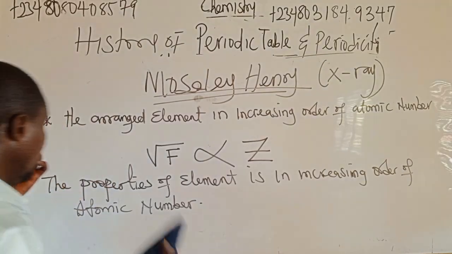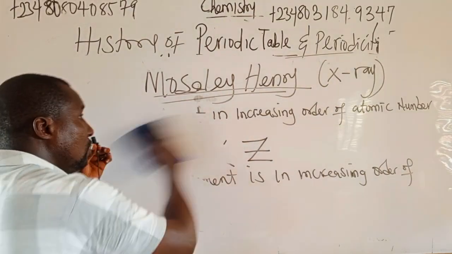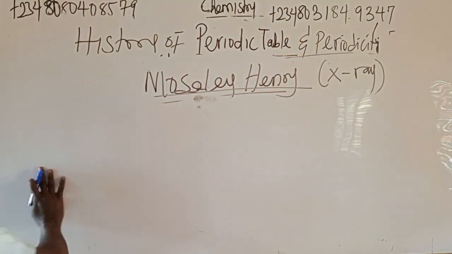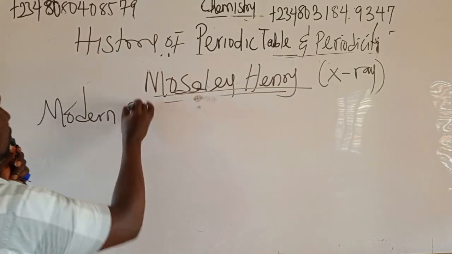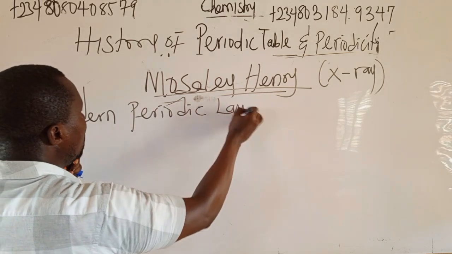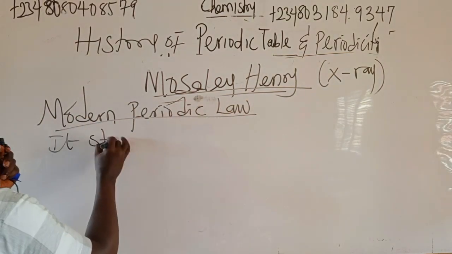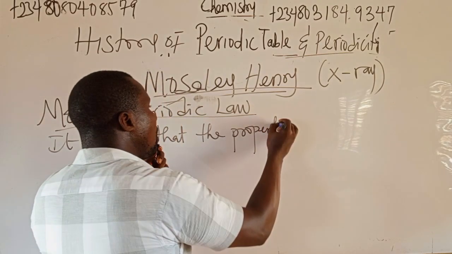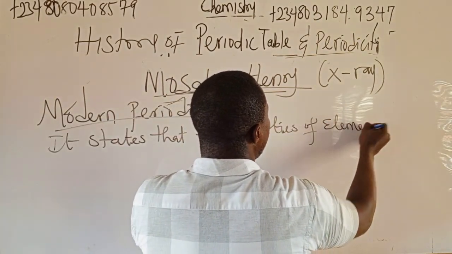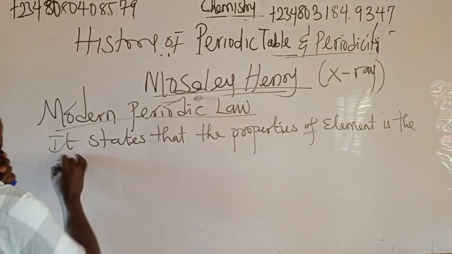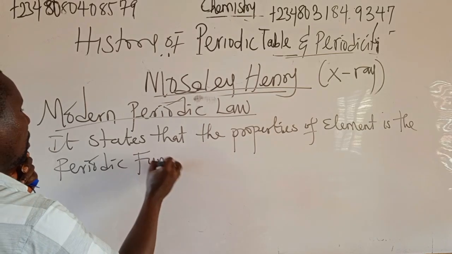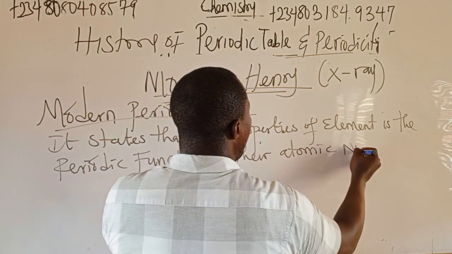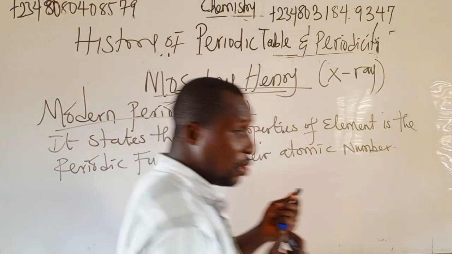In our day, the modern periodic law. Let us look at the law. The modern periodic law by Henry Moseley states that the properties of elements are a periodic function of their atomic number. Take note.